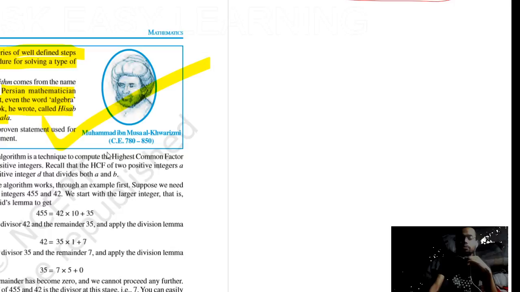Fine. So a lemma is a proven statement used for proving another statement. Lemma is just like an axiom. Axiom, you know, in your geometry, means a kind of statement which cannot be proved.